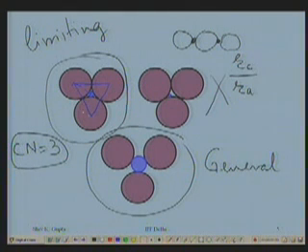If this is 2, this is 1 in this right angle triangle, that side is under root 3.